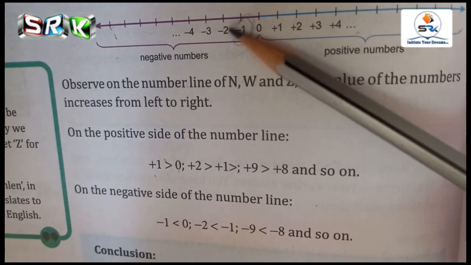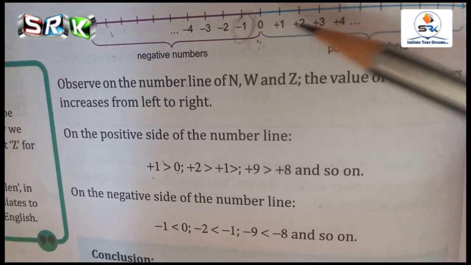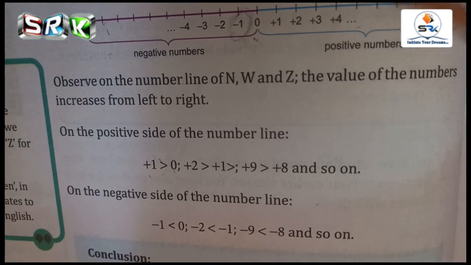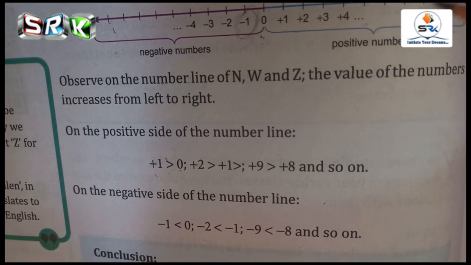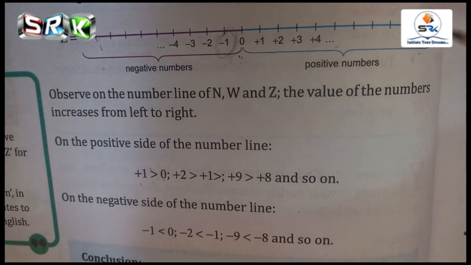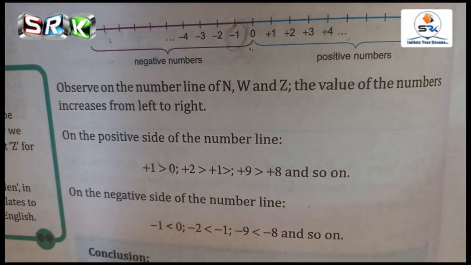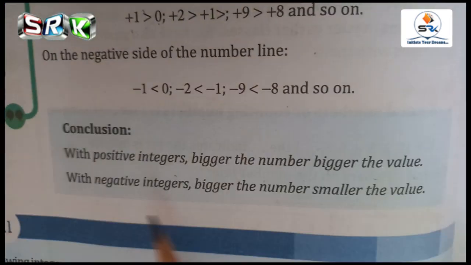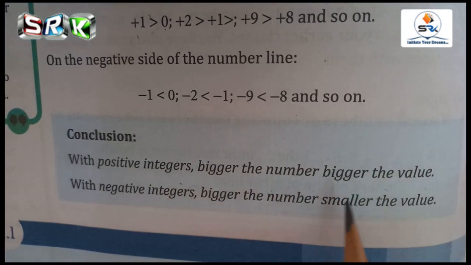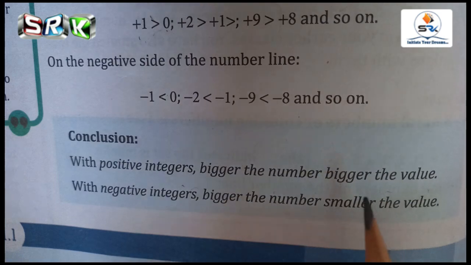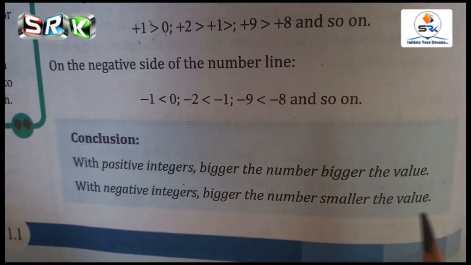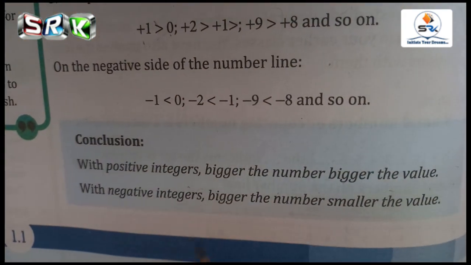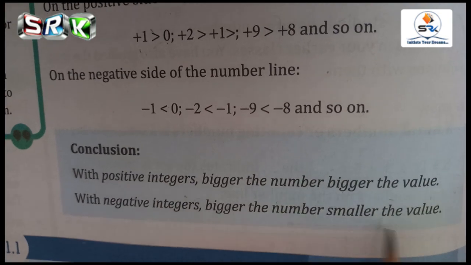Okay, -1 is the biggest number among them, they will say. So on the positive side, the increasing numbers are the biggest value. In the conclusion, with positive integers, bigger the number, bigger the value. With the negative integers, bigger the number, smaller the value.